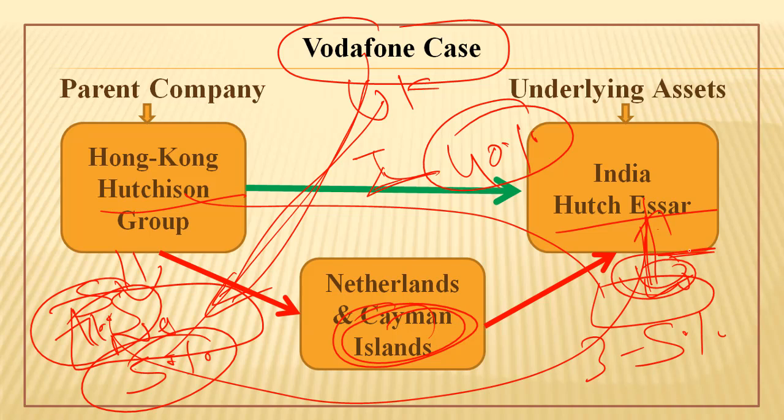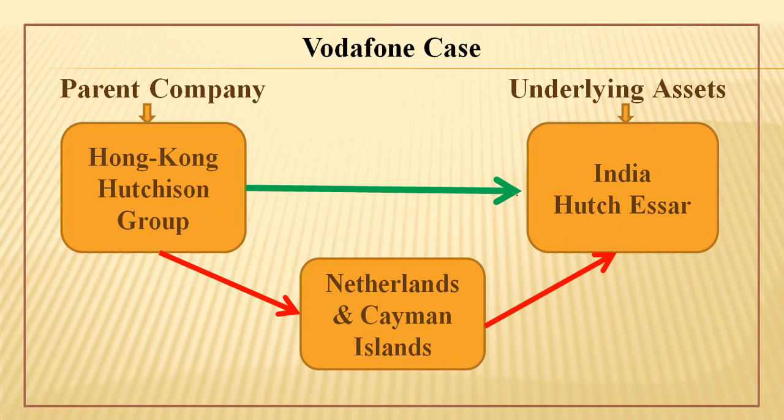So when there is a transfer between their own company, tax will be nil. And after all, the tax is here 3 to 5% only. So they paid 3 to 5% to the Cayman Islands, again with which India has a double taxation avoidance agreement. So denying the Indian government the legitimate share of 40% tax on whatever capital gain Hutch India earned in India over a period of 15 to 17 years for which they operated in India, they denied this benefit to the Indian government. Whereas Indian government, why was it asking?